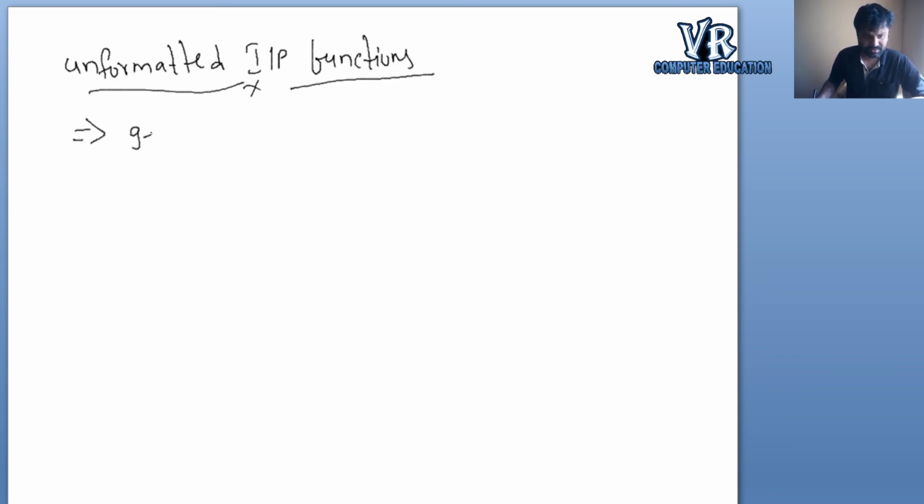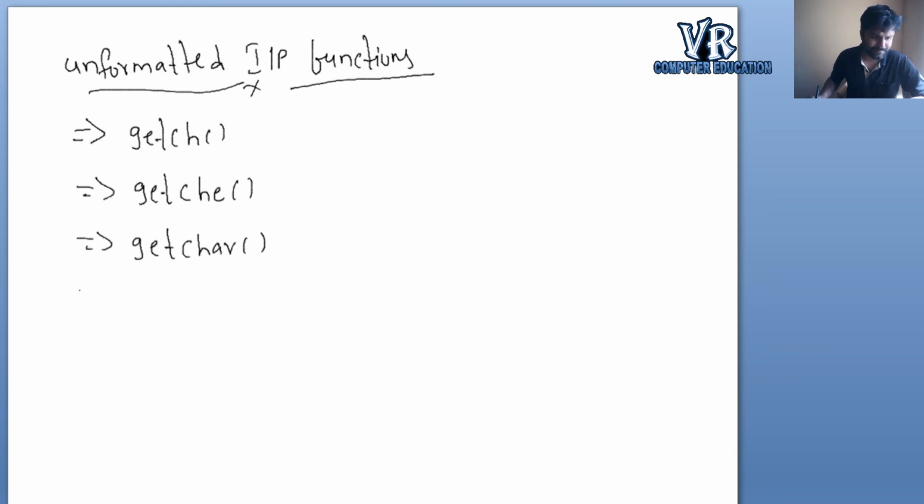They are getch, next getche, next getchar, and next gets. So these are the unformatted input functions in C language. Let us see one by one.